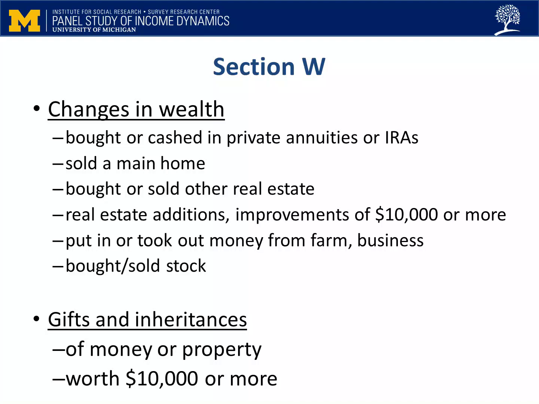These questions cover whether the FU bought or cashed in any private annuities or IRAs, sold a home used as the family's main dwelling, bought or sold any real estate other than the main home, made real estate additions or improvements of $10,000 or more, put any money into a business or farm or took any out, or bought or sold any stock in publicly held corporations, mutual funds, etc. If the answer to any of these is yes, follow-up questions are asked to ascertain the amount of money they put into the asset or received from selling it.